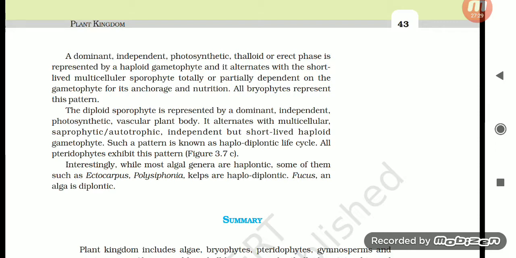The diploid sporophyte is represented by a dominant independent photosynthetic vascular plant body. It alternates with a multicellular, autotrophic, independent but short-lived haploid gametophyte. Such a pattern is known as the haplodiplontic life cycle. All pteridophytes exhibit this pattern. Interestingly, while most algal genera are haplontic, some of them, such as Ectocarpus, Polysiphonia, and kelps, are haplodiplontic. Fucus, an alga, is diplontic.